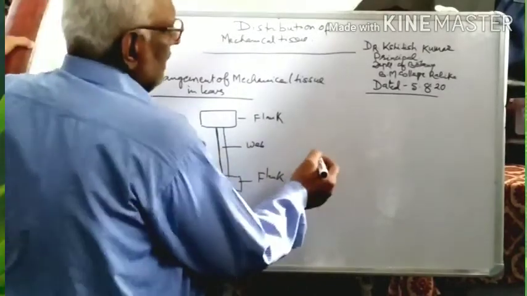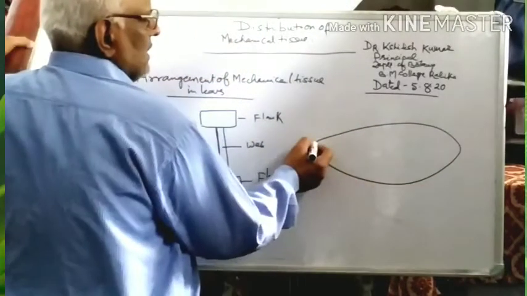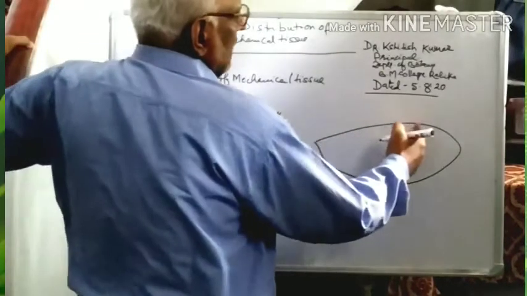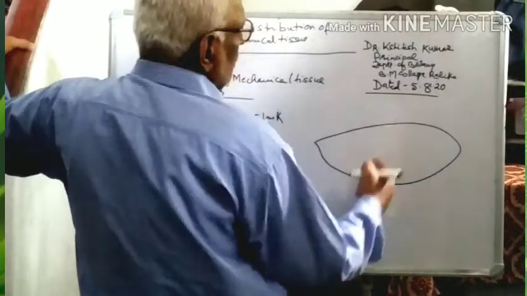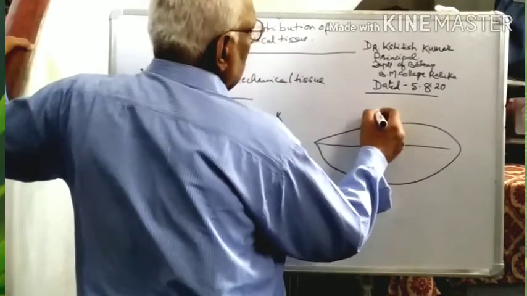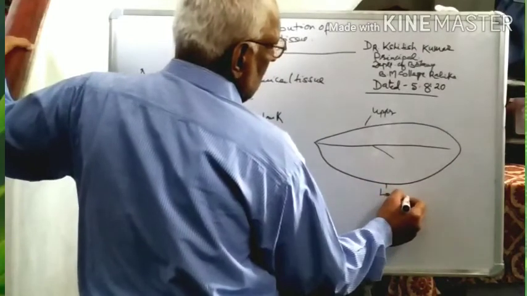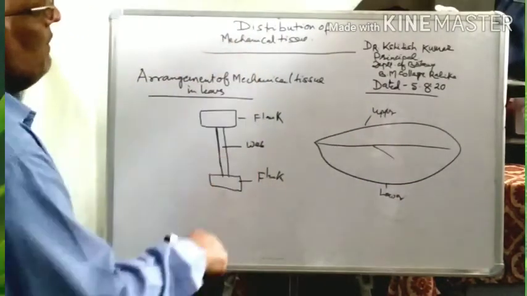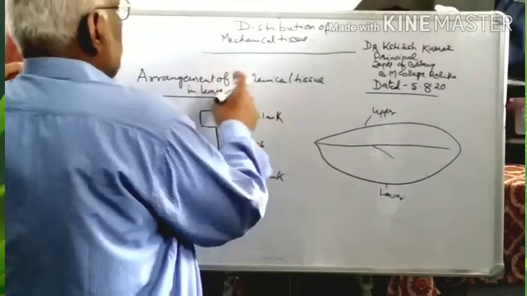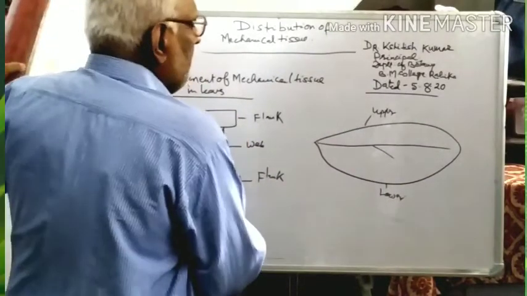So let us assume that this is the leaf. In a leaf there are two epidermis, the upper epidermis and here is the lower epidermis. In between both epidermis, the arrangement of such a structure, the I-girder, is found, and these are arranged parallel